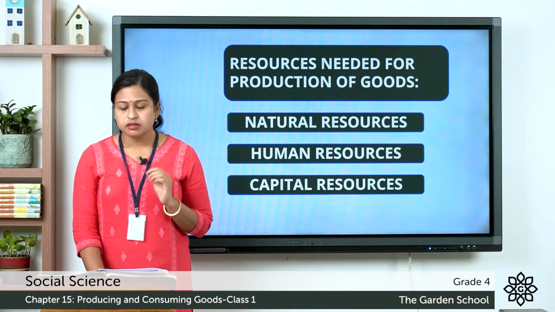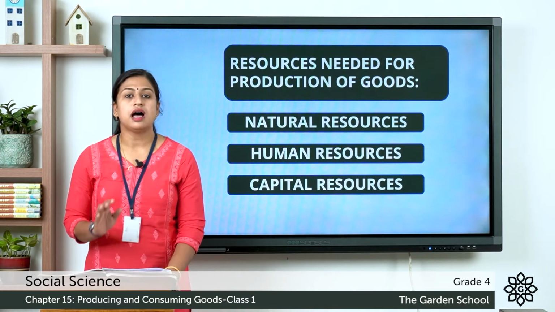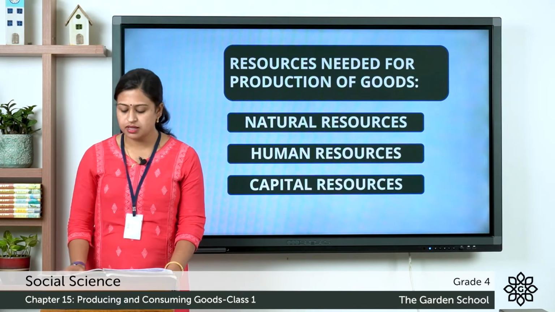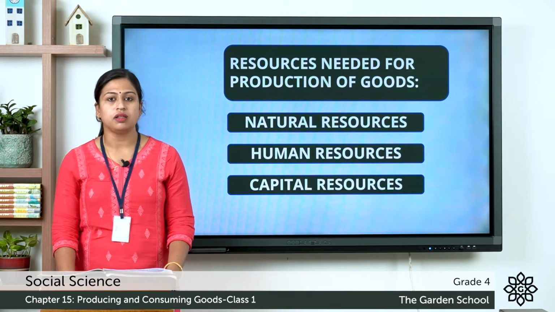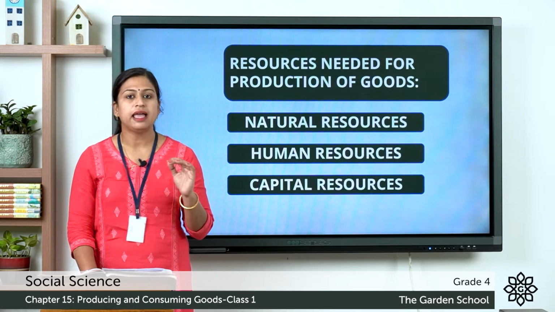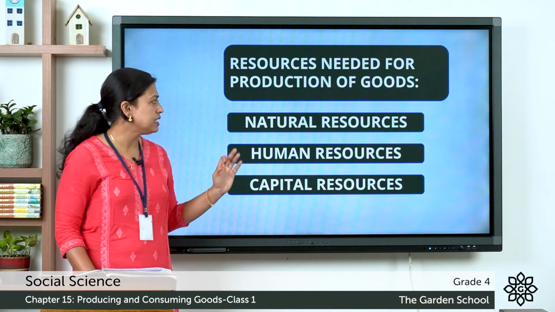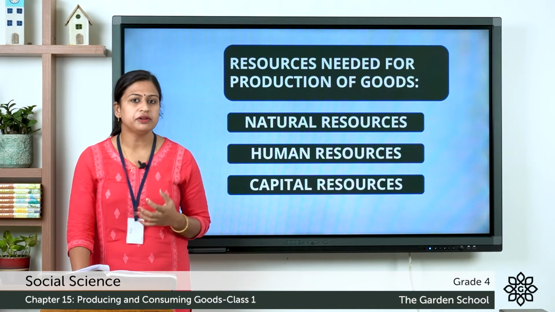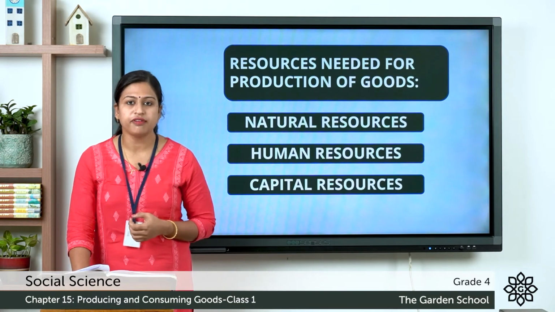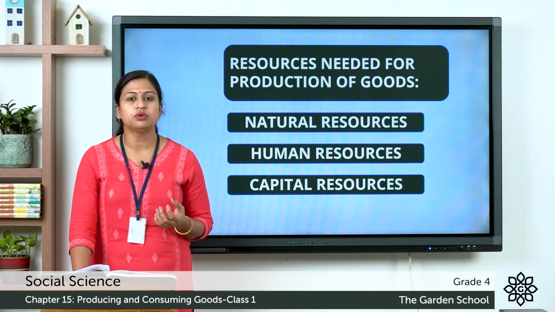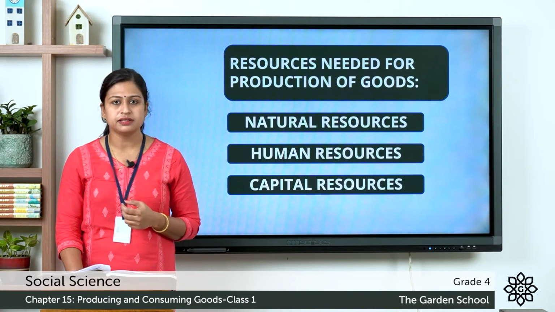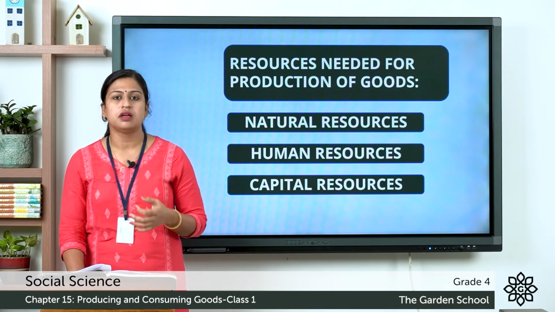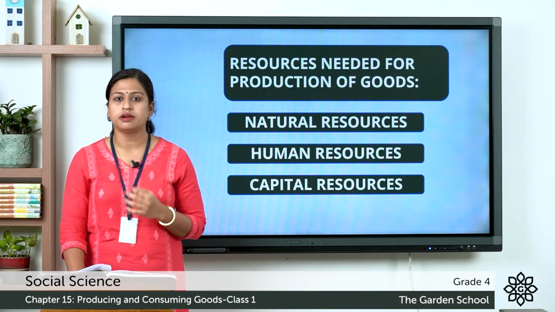So the first one, natural resources, are the resources that are found in and on earth, such as water, oil, and soil. So these are found in and on the earth, and they are known as the natural resources. Next one is the human resources. Human resources are the people who work in a factory, or the artisans who make different products by hand, the truck drivers, shopkeepers, teachers, doctors, lawyers, plumbers. So all are human resources.